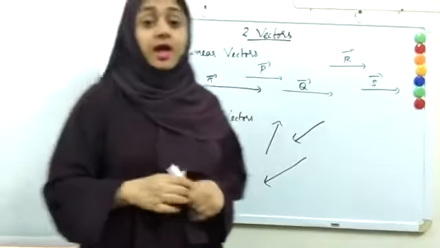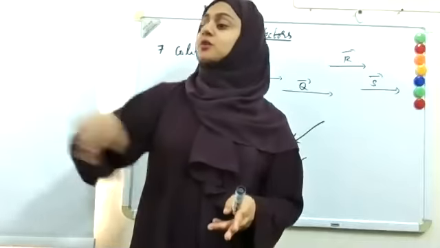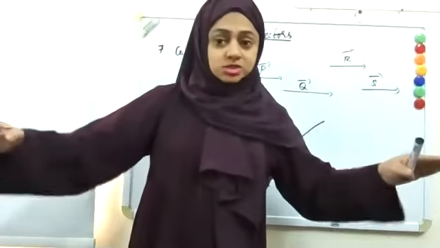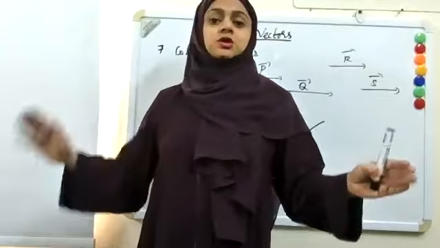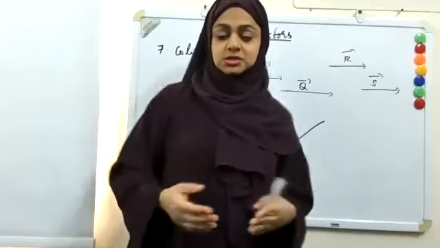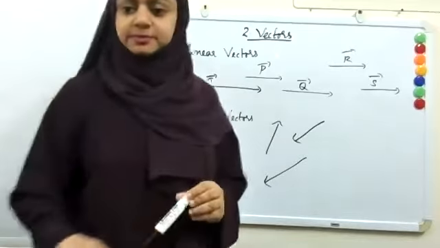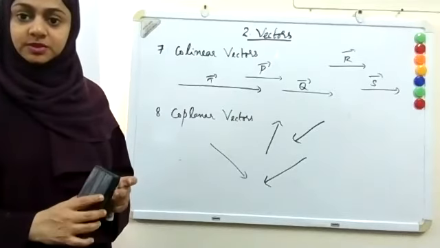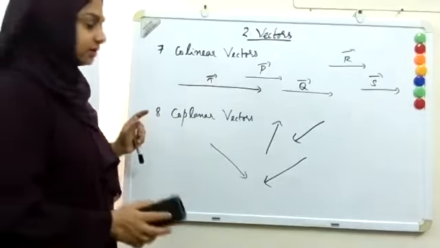For example, an ant is crawling on the surface of a table. The ant can crawl in any direction on the surface of the table. As long as it is on the surface of the table, its displacements are all coplanar vectors. So all vectors that lie on the same plane are called coplanar vectors. Is that clear? What is meant by collinear and what is meant by coplanar? Yes, teacher.